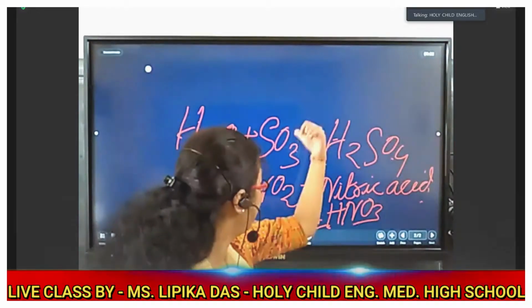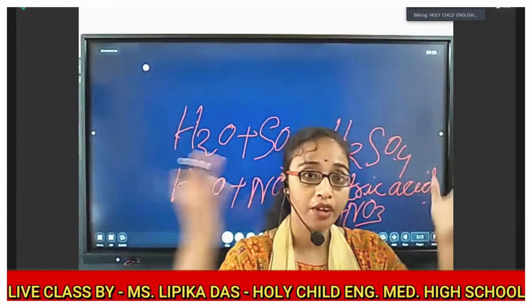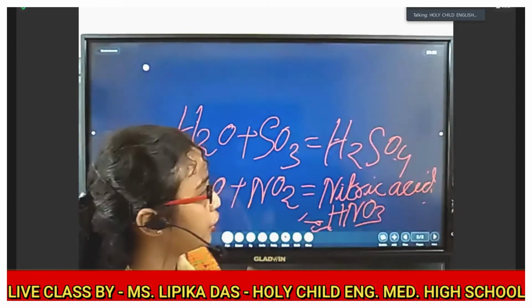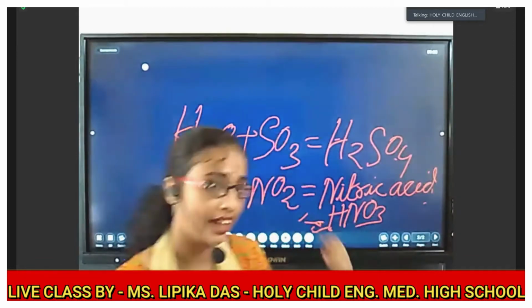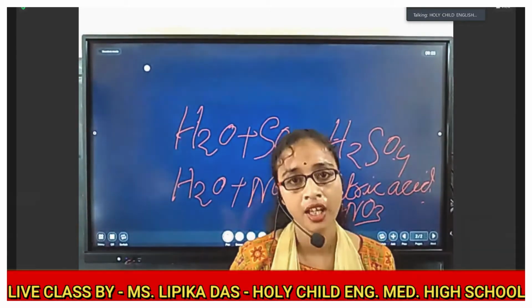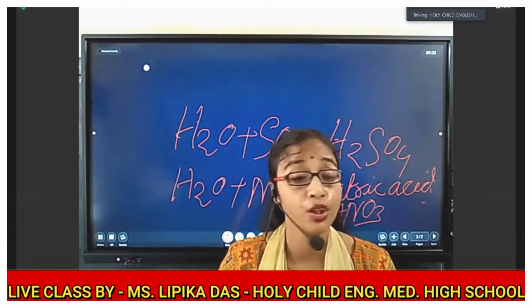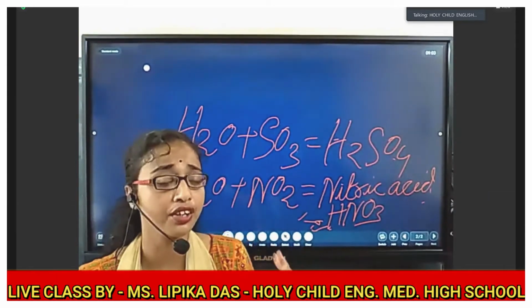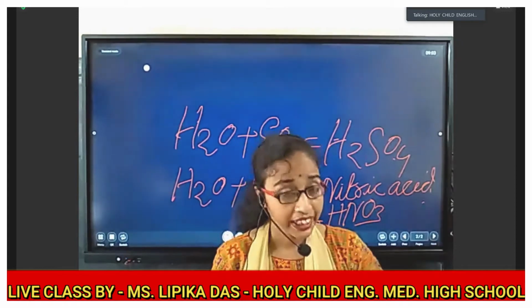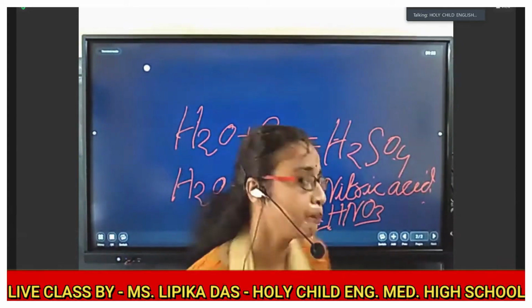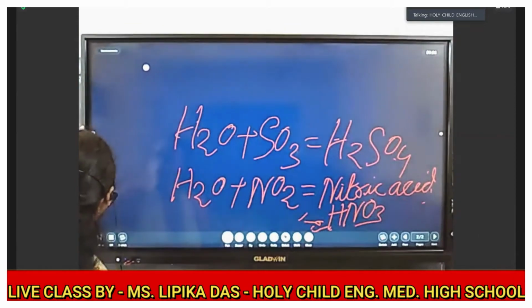Non-metallic oxides react with the rain that falls and get converted into sulfuric acid and nitric acid, and thus cause acid rain. Clear, what is acid rain? And we know that acids are corrosive in nature, no? So this acid rain has various consequences on aquatic life, on the monuments of the country, even on human life. Okay, so I think this is clear to you.